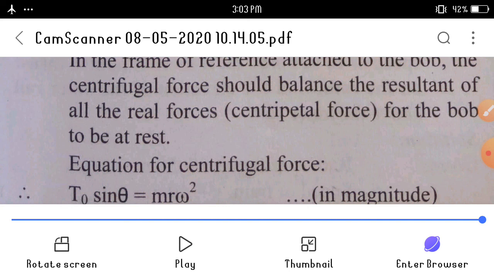And second question, derive expression for the frequency of a conical pendulum. Then we can calculate n is equal to 1 upon 2 pi square root of G upon L cos theta.